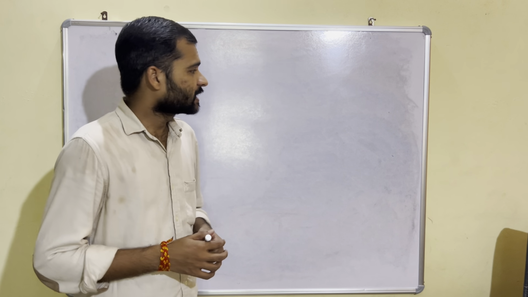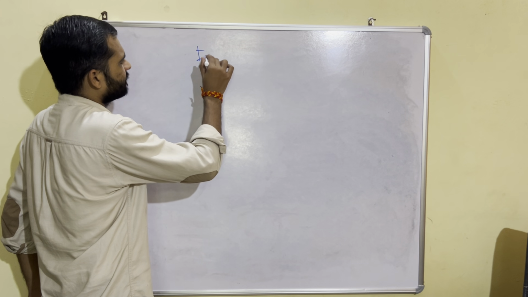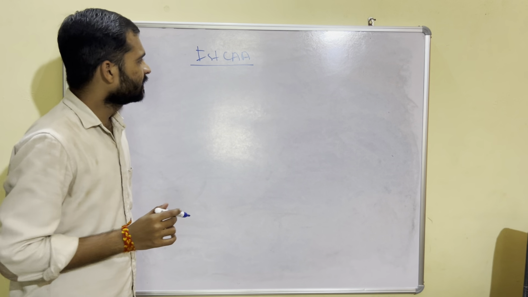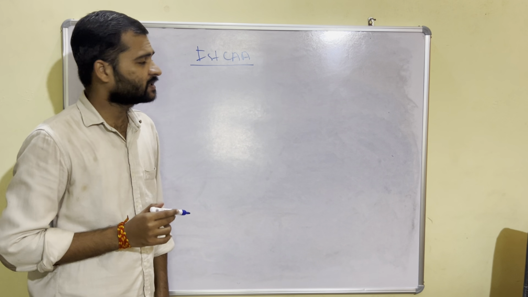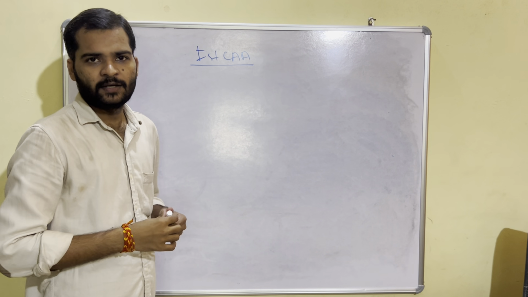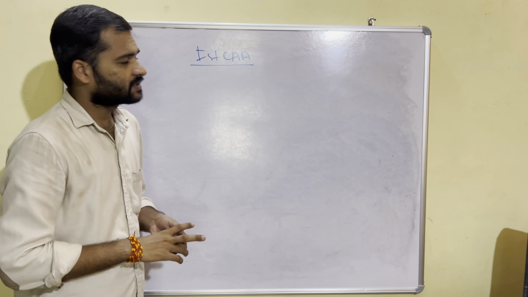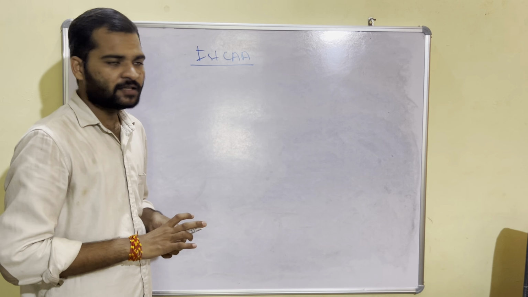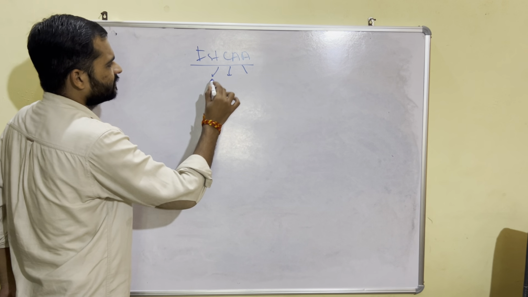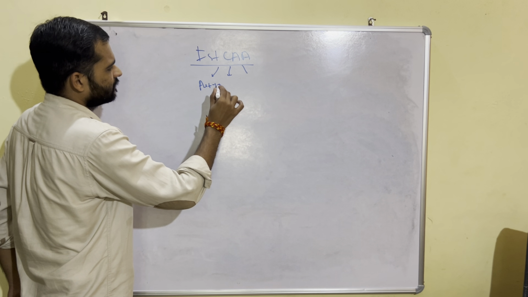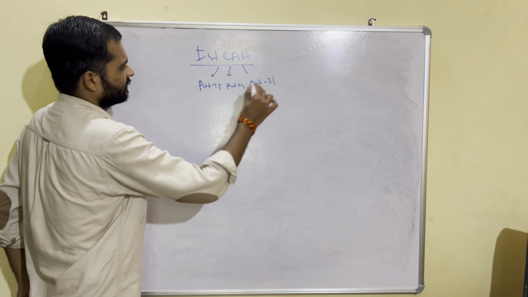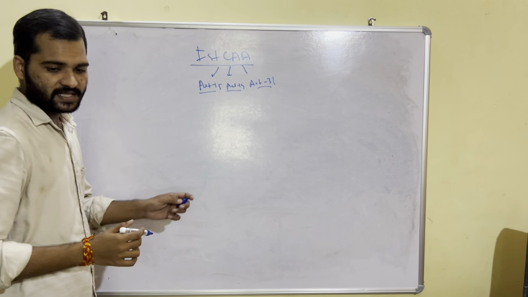Now what happened? What did the government do? The government brought the first Constitutional Amendment Act. And what is the first Constitutional Amendment Act? This act amended various articles of Part 3. Now what articles this amendment act amended, we will discuss. This act amended Article 15, Article 19 and Article 31. Okay, now we will discuss it separately.